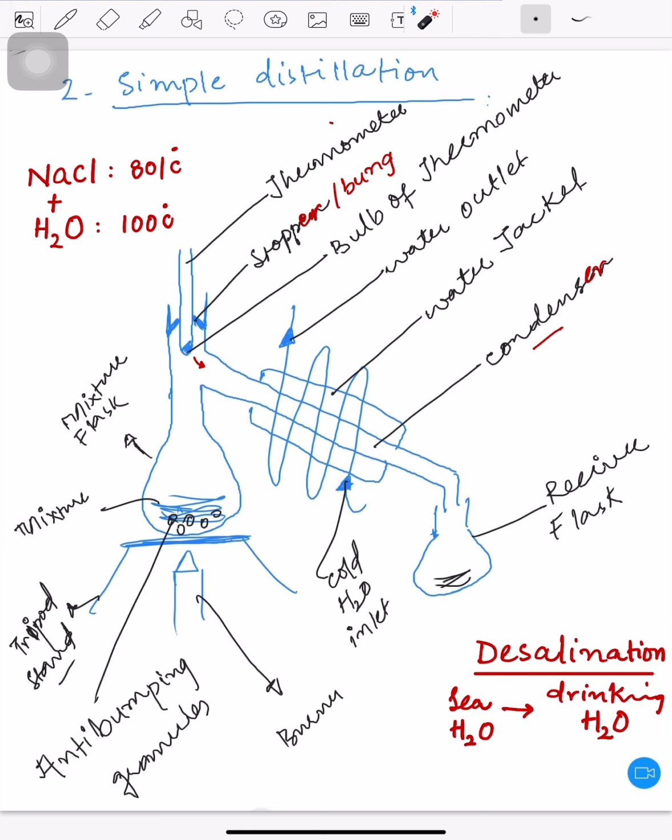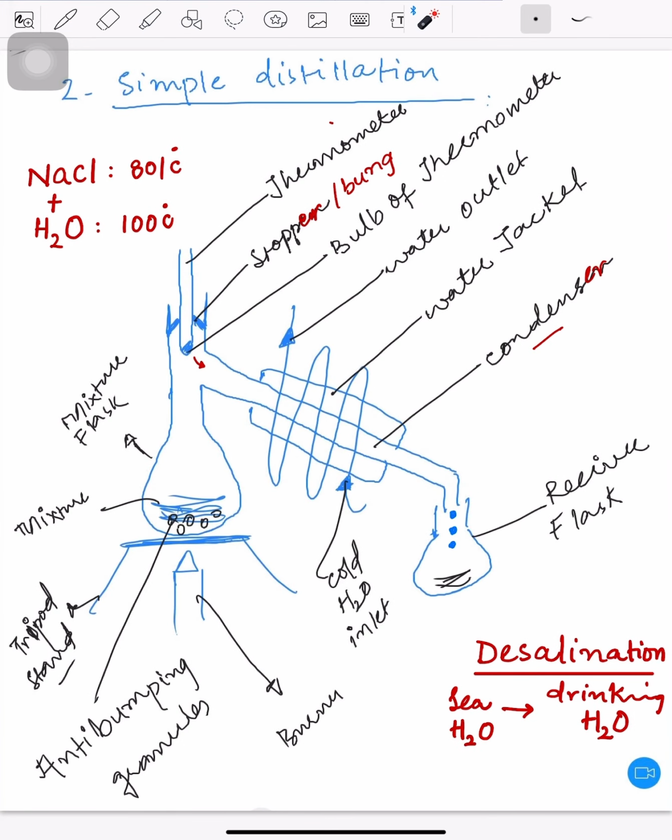Okay. Now what is happening? We can see that here is the condenser, and after the condenser we have the receiver flask, and this receiver flask is open. There is no bung or stopper with this.